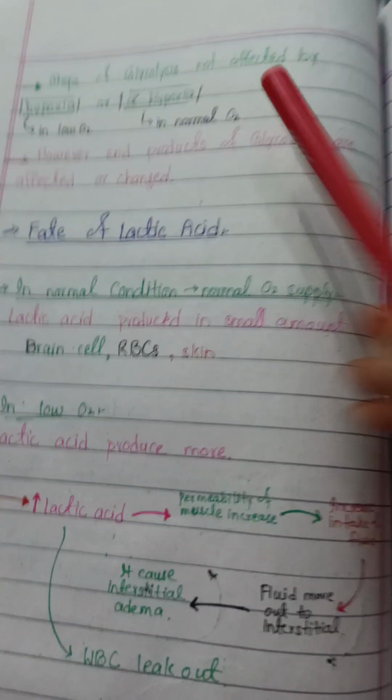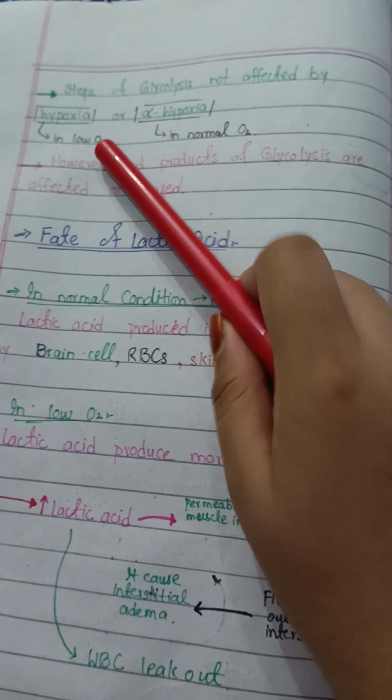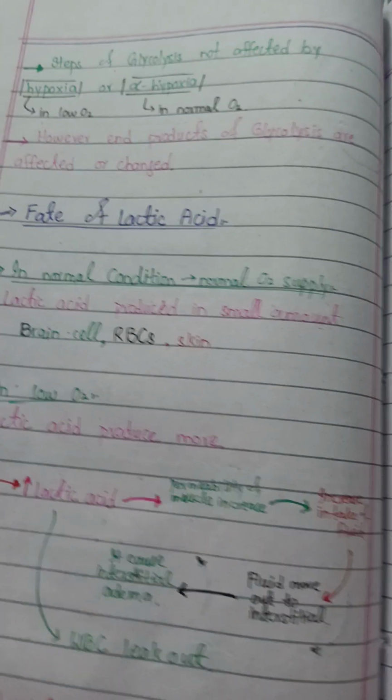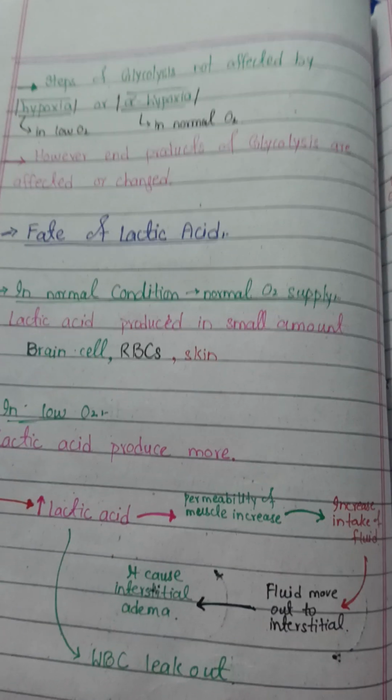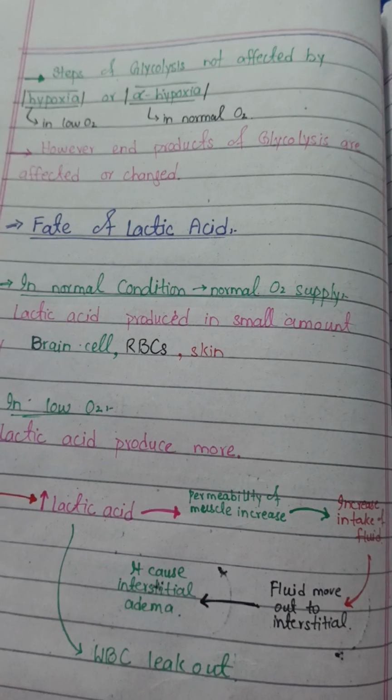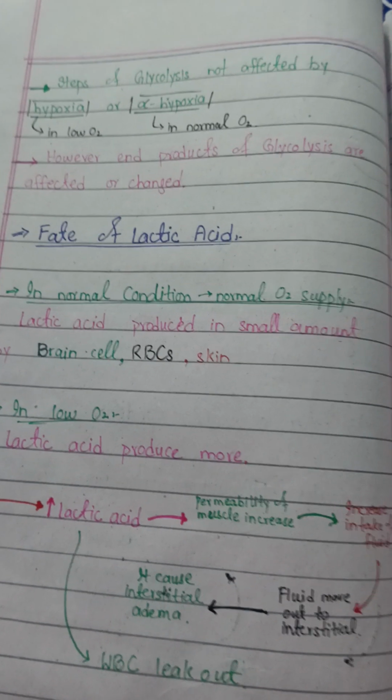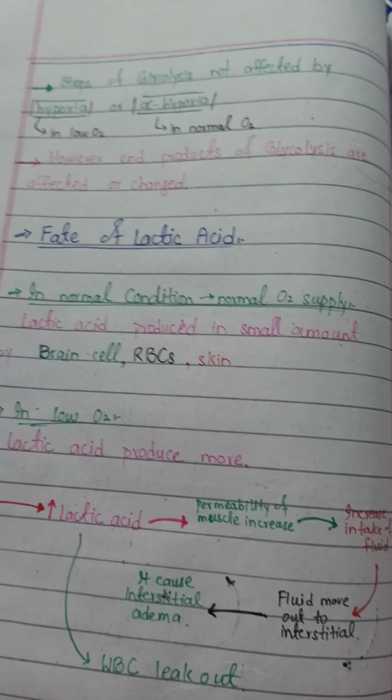Now we further proceed. The steps of glycolysis are not affected by the hypoxia and alpha hypoxia states, meaning that glycolysis has 10 steps, and the 10th step of glycolysis is not affected by the presence or absence of oxygen.